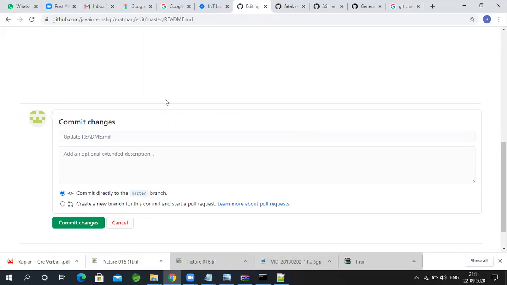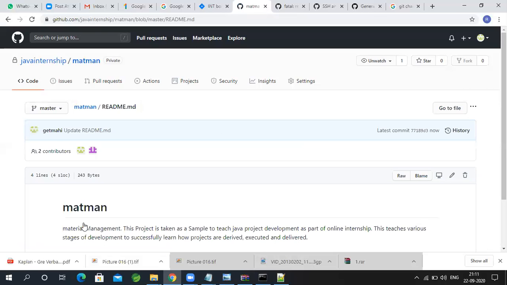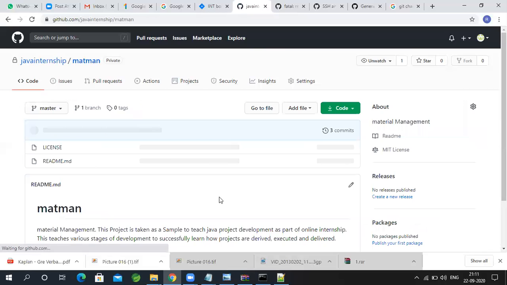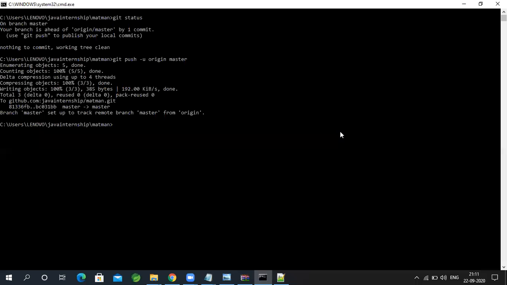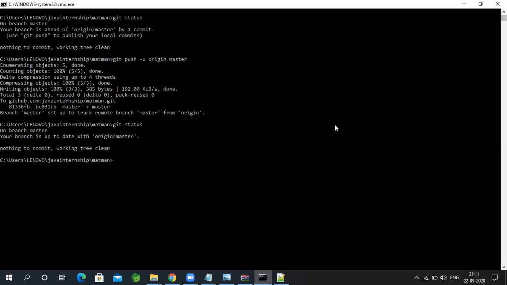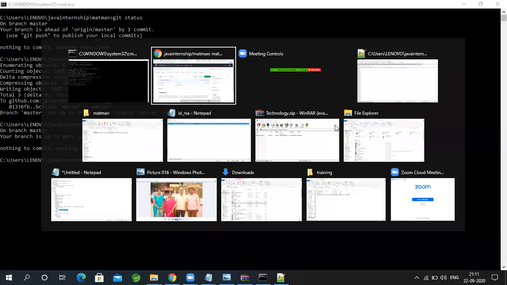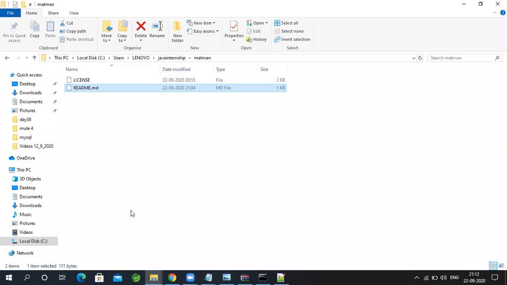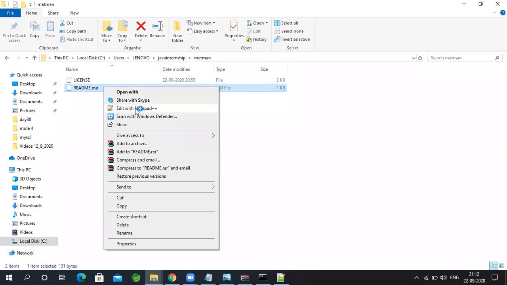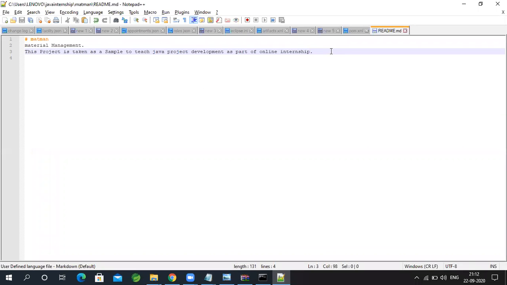right from GitHub, and I say commit directly to the master. I'm committing it. Okay, so if you notice the Matman here, I see that there are 3 commits. Okay, so let me go to the file in my local, because somewhere on my computer the file sits. Let me open this file and see if the changes are there. So the changes are not there.